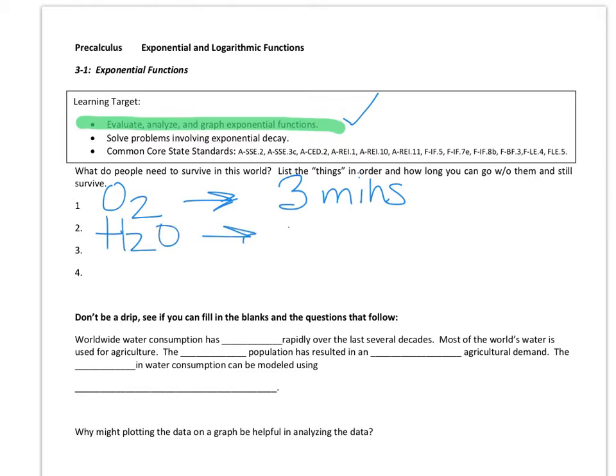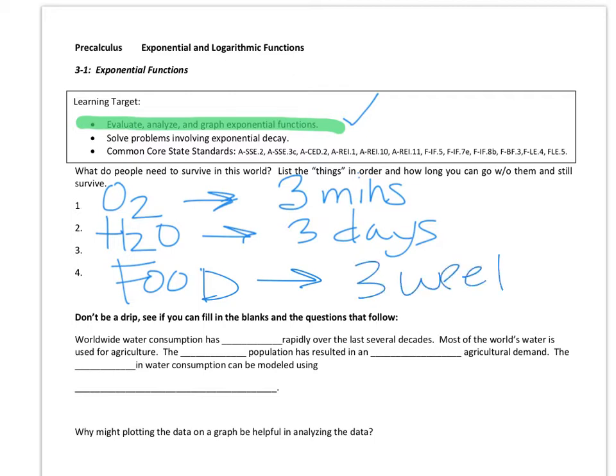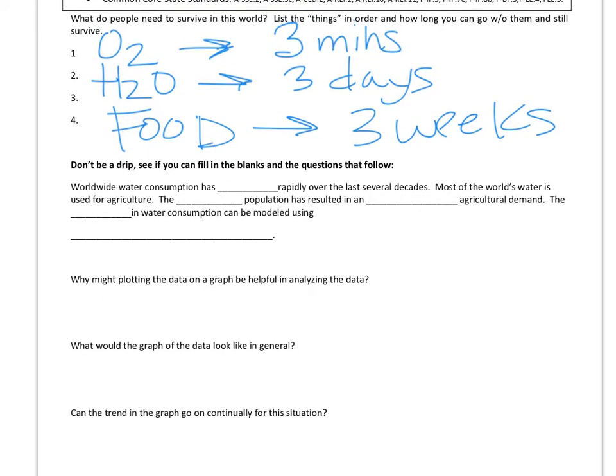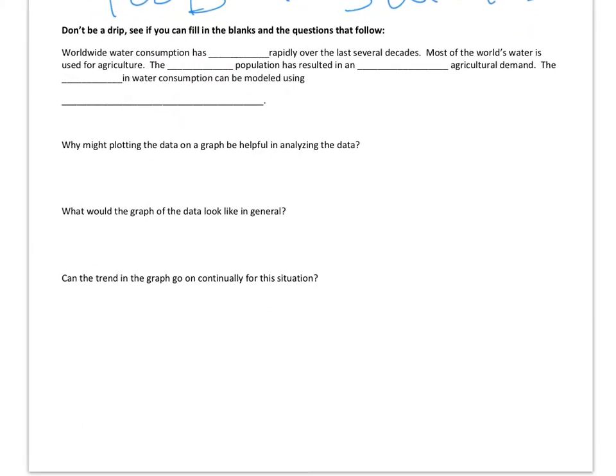And water is about 3 days that we can go without water. Some people have been known to go over a week, but the rule of thumb for water is about 3 days. And food, we can go about 3 weeks. So what we're going to be focusing on is looking at water. Okay, so us being the Great Lakes state, we're very fortunate that we live in an area where there's plenty of fresh water.